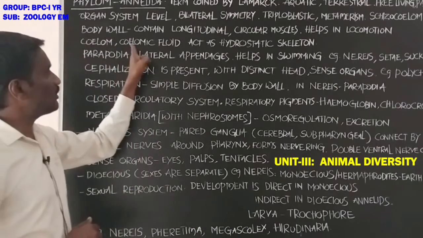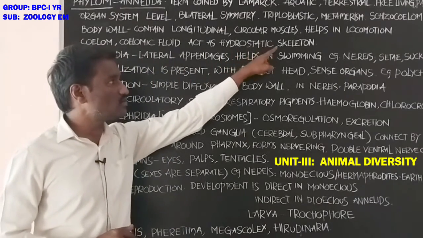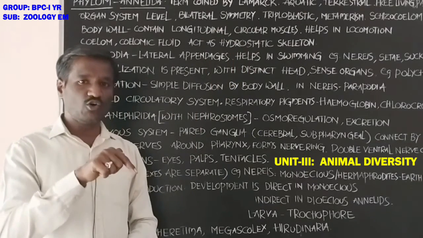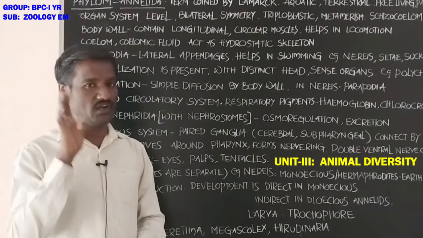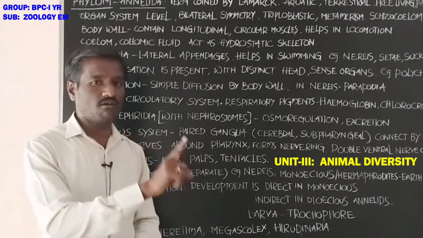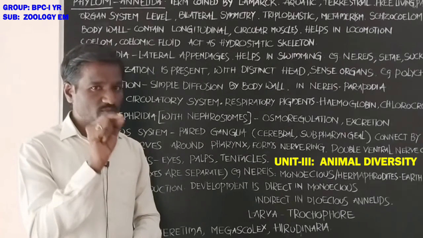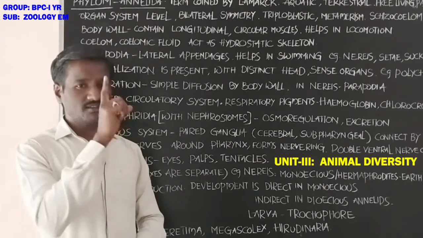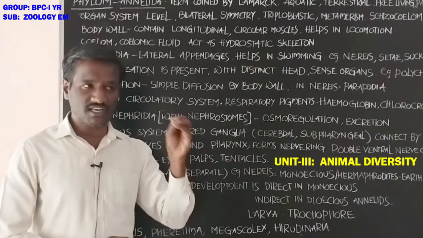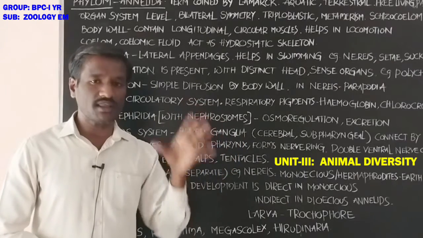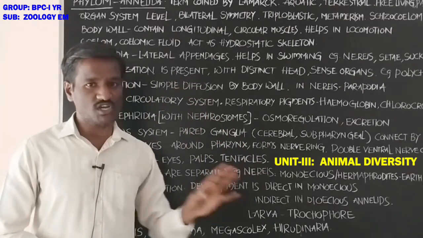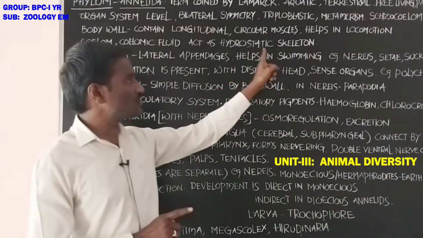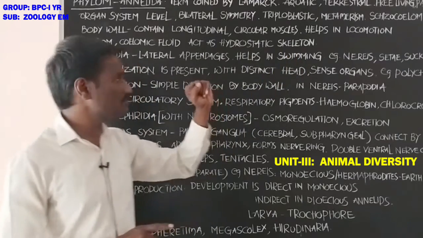Also, coelomic fluid acts as a hydrostatic skeleton. Student, in these animals the entire coelom, or body cavity, is totally filled with fluid, called coelomic fluid. Since the coelomic fluid acts as a hydrostatic skeleton, it gives strength and stiffness to the body and also helps in locomotion of the animal. So it is called the hydrostatic skeleton of these animals.